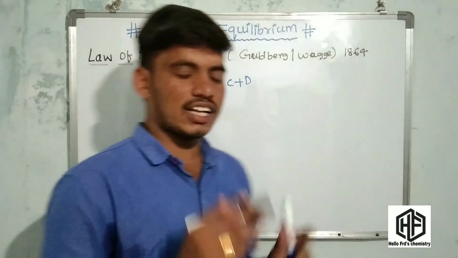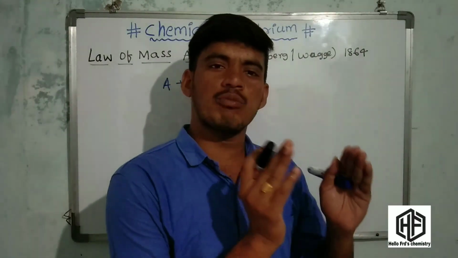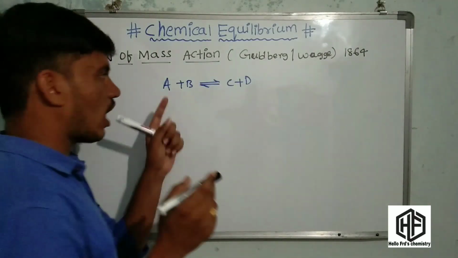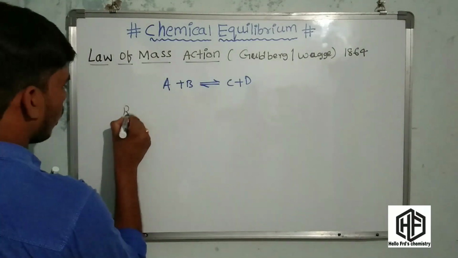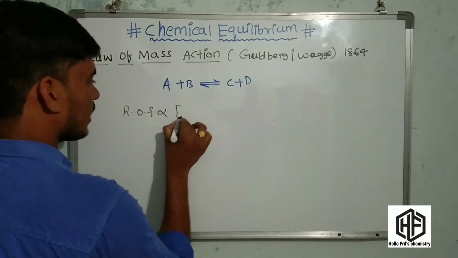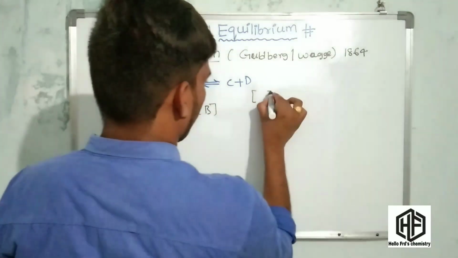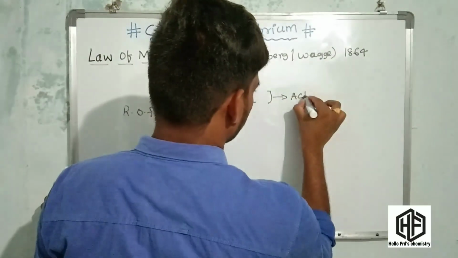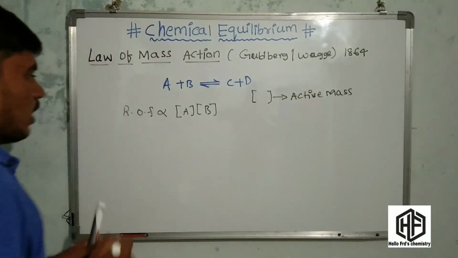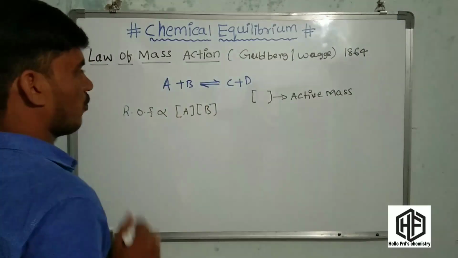The law of mass action says the rate of forward reaction is directly proportional to the active mass of reactants. Friends, these are the reactants, these are the products. The rate of forward reaction is directly proportional to the active mass of reactants, and these are called the active mass.